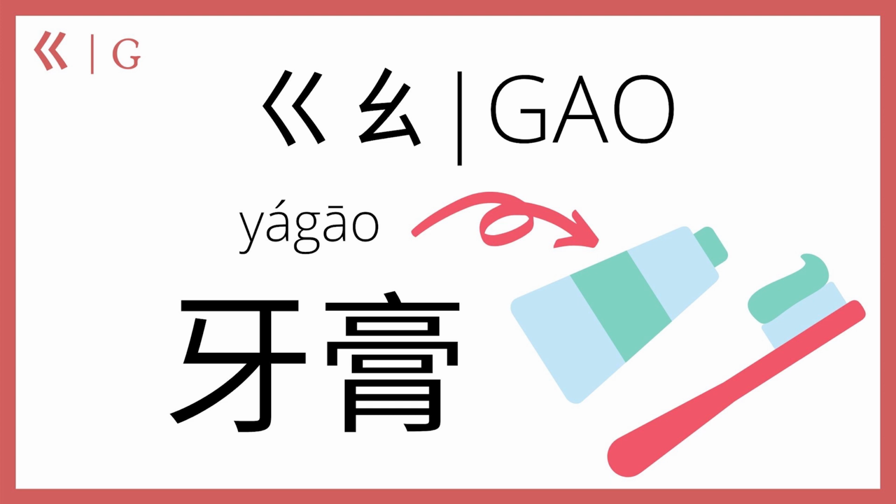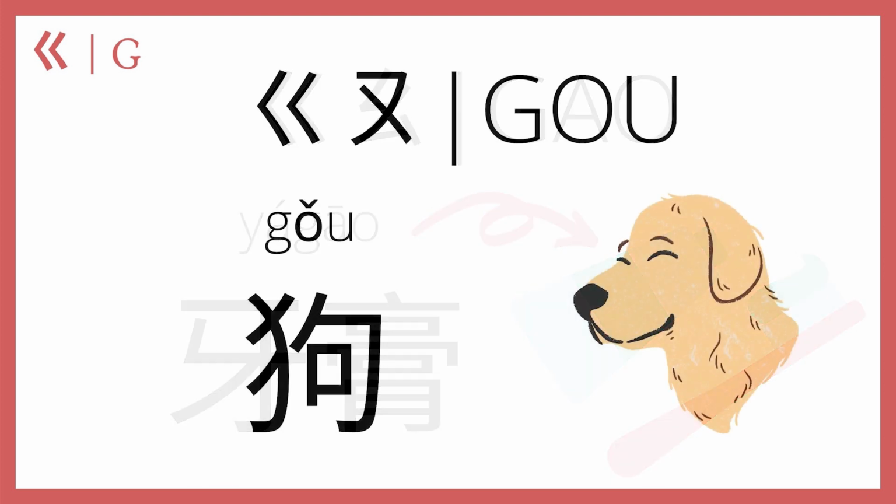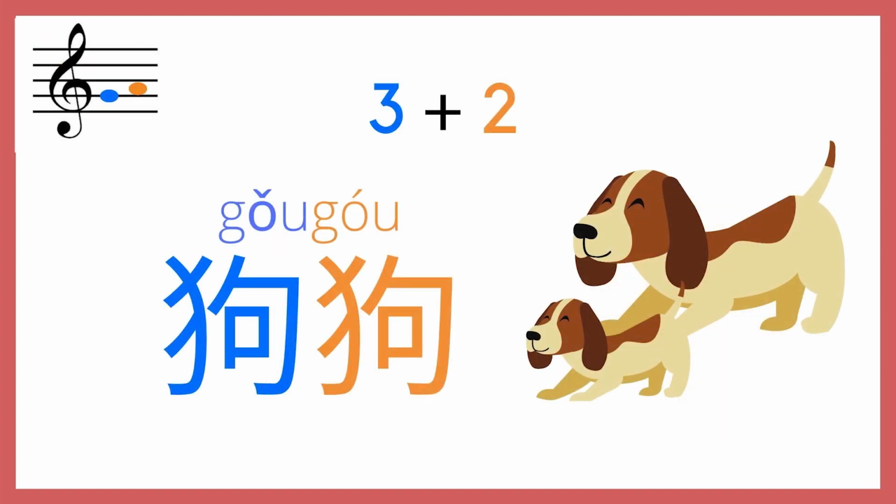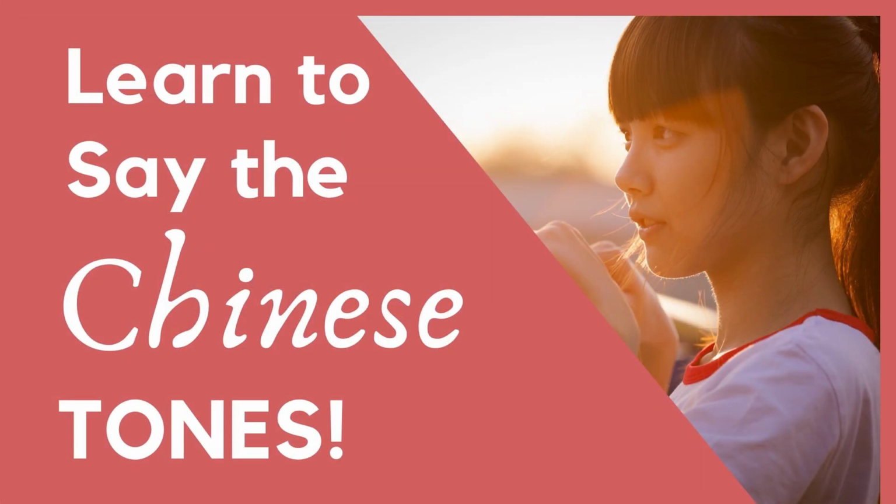牙膏. Now ge plus ou makes gou. In the third tone, you get gǒu, which means dog. If you double that word, gǒugou means doggy. It's the cutesy form of the word dog. And notice that while the first gǒu is still in the third tone, the second gou is now in the second tone. If you don't know what I'm talking about or want to learn more about doubling words and how Chinese tones work when they're combined, check out the Chinese tones video, link below.